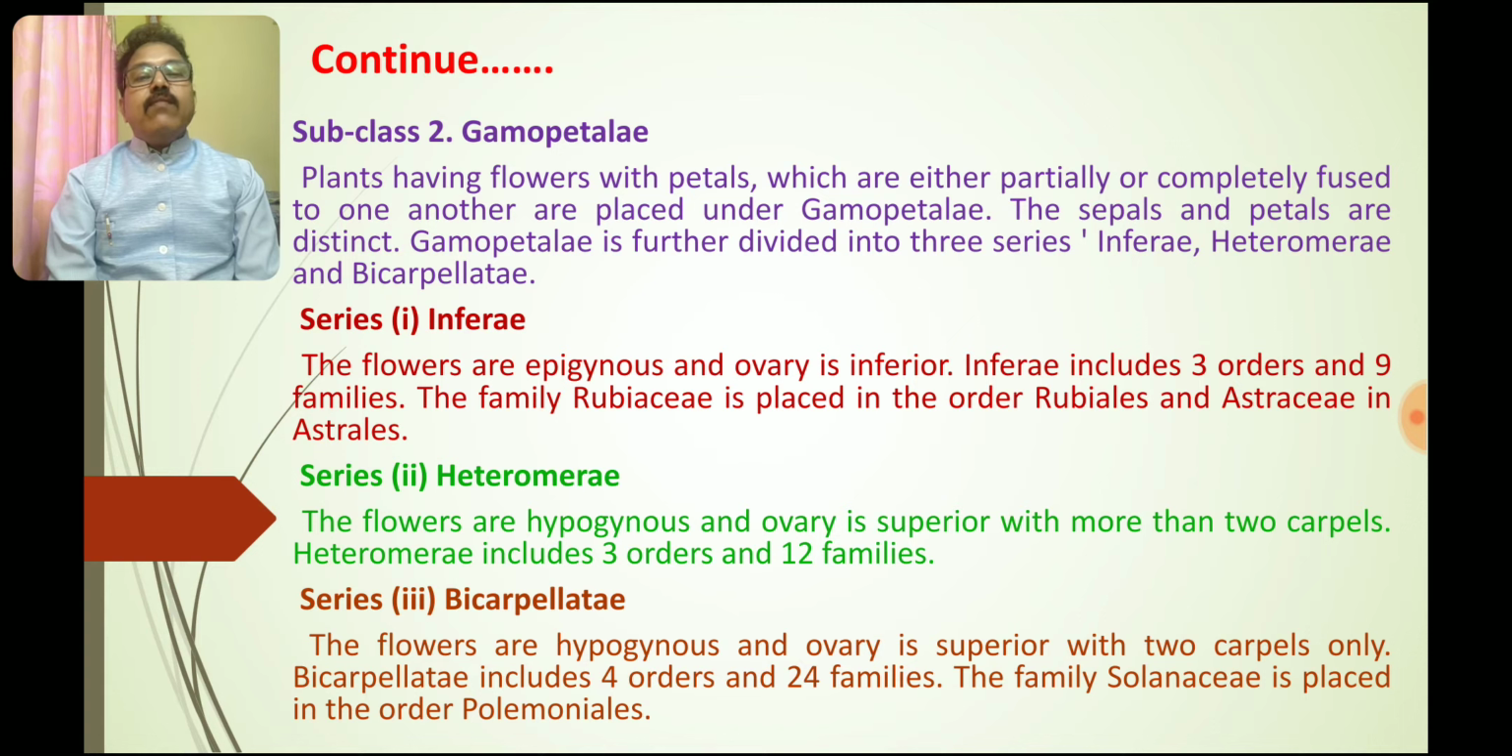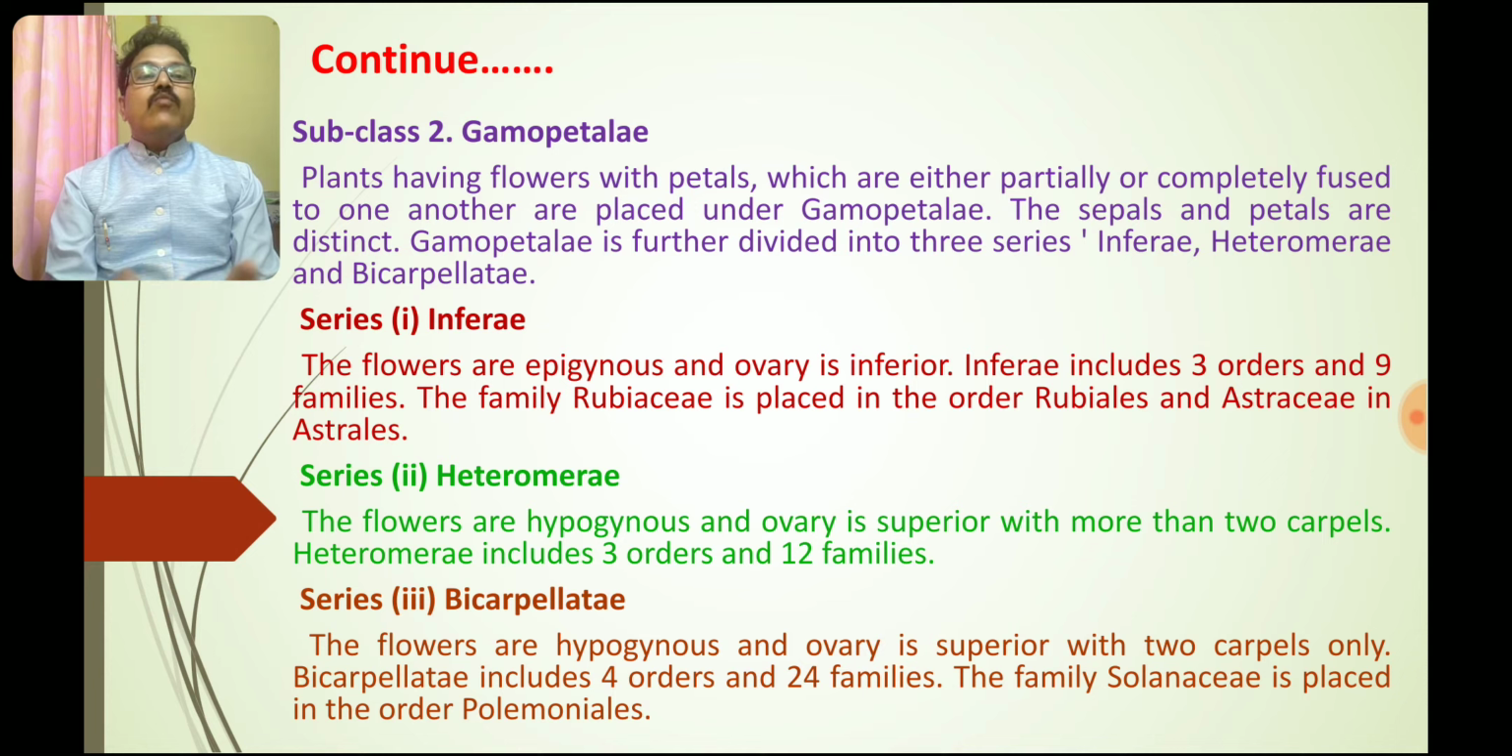The plants having flowers with petals that are united either partially or completely fused to one another are placed under the Gamopetalae. The sepals and petals are distinct. Gamopetalae is further divided into 3 series: Inferae, Heteromerae and Bicarpellatae. In series Inferae, the flowers are epigynous and the ovary is inferior. Inferae includes 3 orders and 9 families.